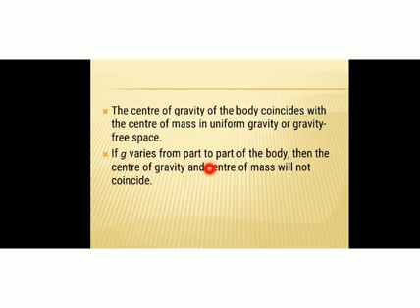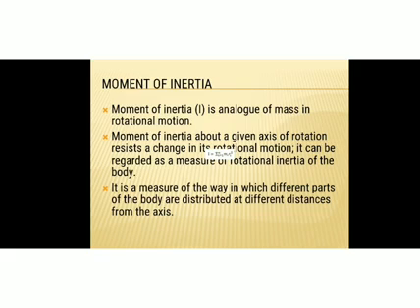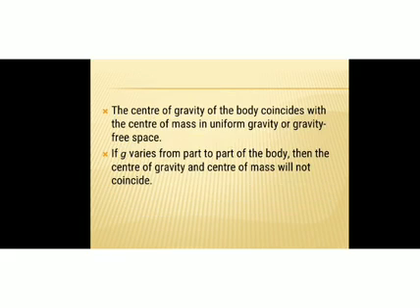That is, center of gravity does not coincide with the center of mass if the body is very large. Okay, if the body is very, very small, the value of acceleration due to gravity is same for its different parts. In this situation, center of gravity of the body coincides with the center of mass. Okay, so that's about center of gravity.